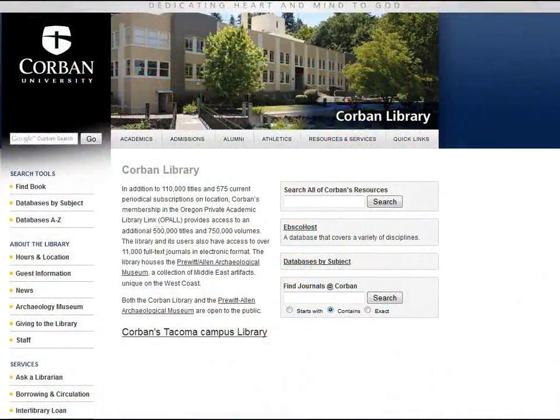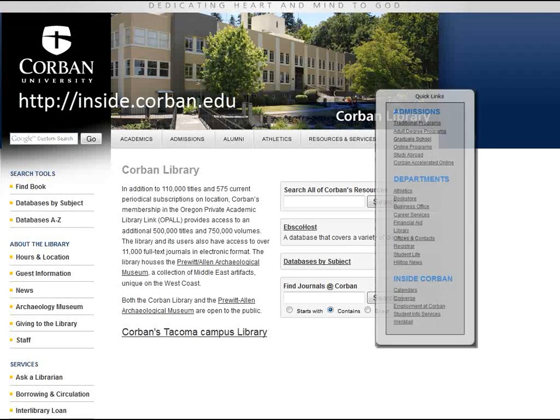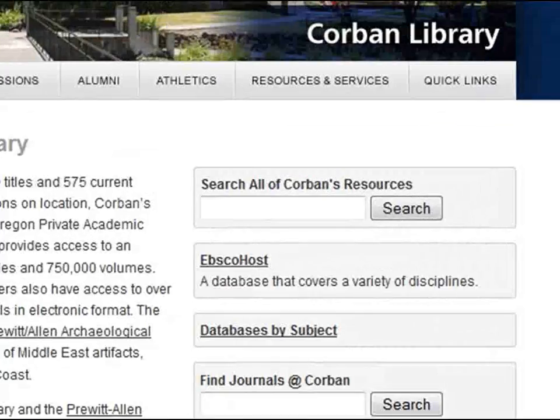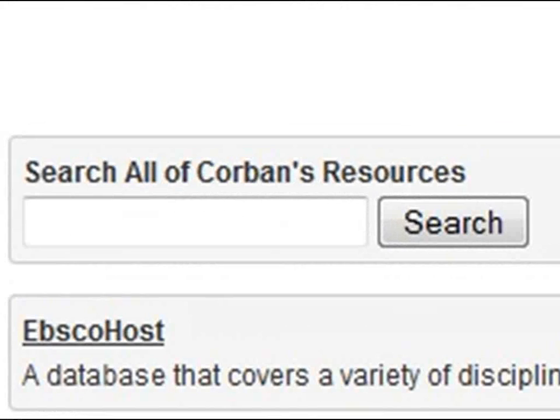There are a number of ways to get to the library's website, either through inside.corbin.edu, quick links, or just remember http://www.corbin.edu/library. Most of your research pursuits can begin at the widget entitled Search All of Corbin's Resources.